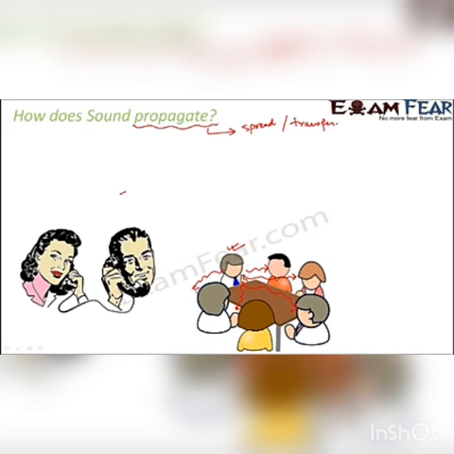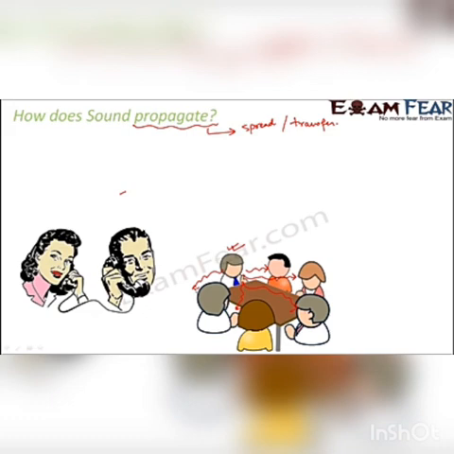Now, it is not only that when you are present nearby you are able to hear each other. Sound is also able to get transmitted over long distances. For example, when an aeroplane is flying high in the sky, you are able to hear the noise of the aeroplane. Similarly, if there is a train which is quite kilometers away from you, but still you are able to listen to the whistle of the train.